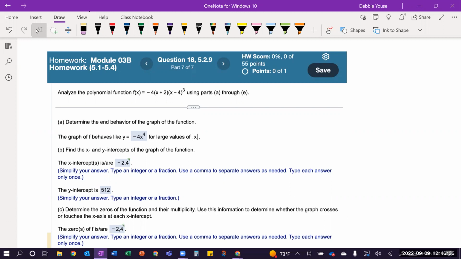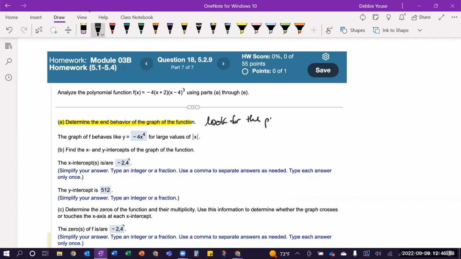So we've got it factored. So let's just get started on the parts. So part A is determining the end behavior. And so it wants to know what function it behaves like where the arrows point at the end of the graph. And that is where you want to take and imagine,